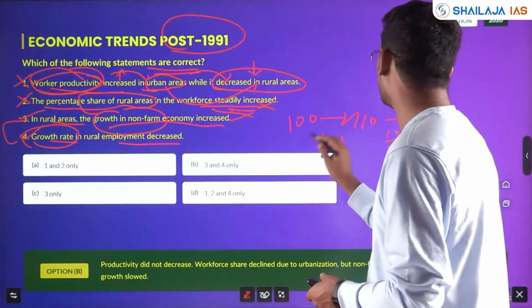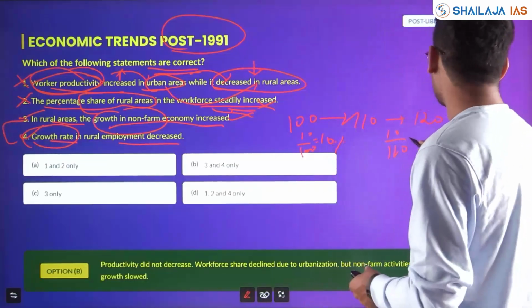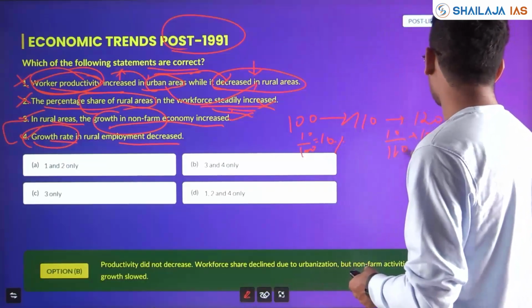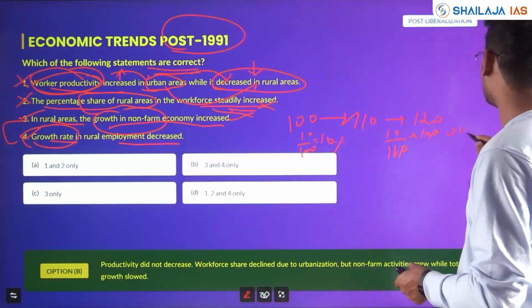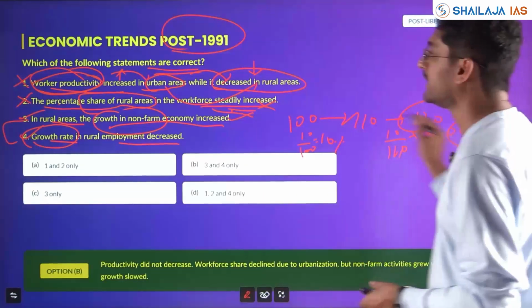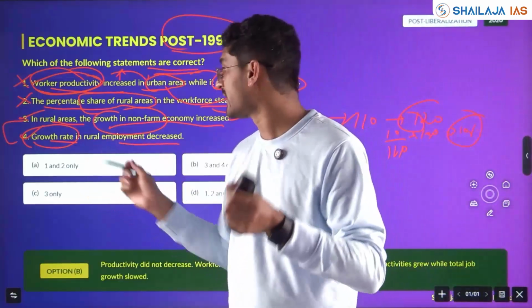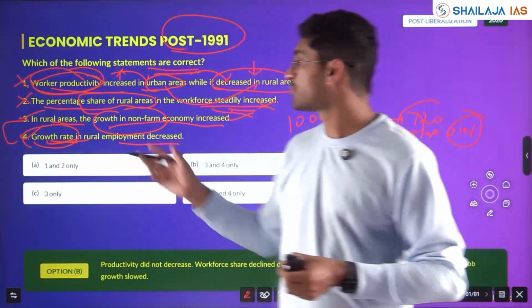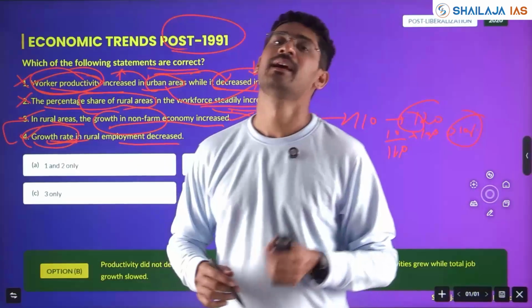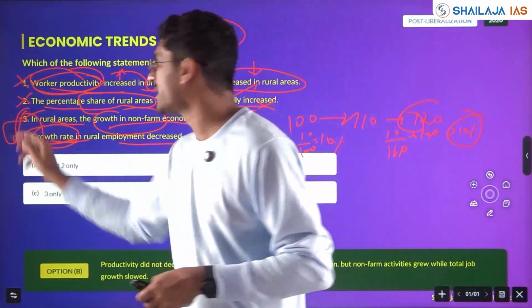This is 10 by 100, which is 10%. This is 10 by 110 into 100, which is less than 10%. So here growth rate reduced. Growth is increasing, however, growth rate is reduced. Here also questions on these base concepts have been asked in economy. Here statement 3, statement 4 is correct.